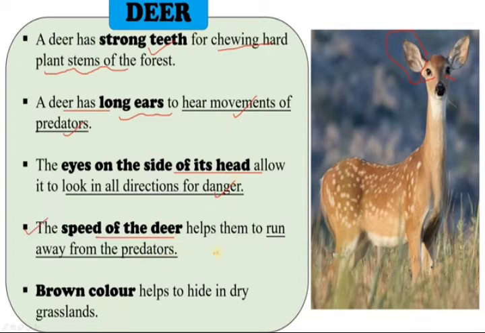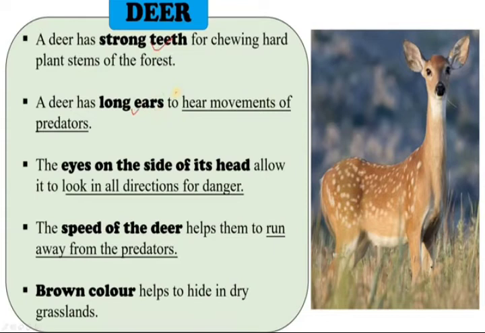The speed of the deer helps it run away from predators, and the brown color helps it hide in dry grasslands. Its body has its own adaptation, right? Yes, this brown color of the body and the speed of the deer help it run away from predators, and the color helps it hide in dry grassland in order to escape from the predators.